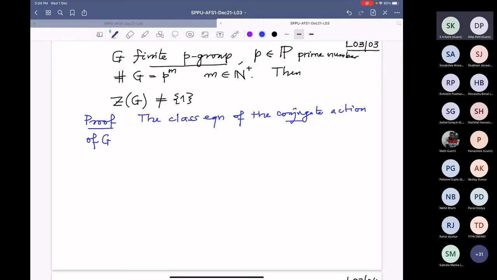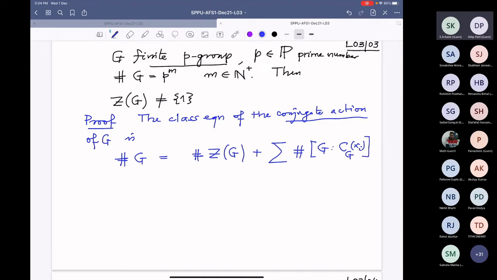When I say conjugate action it means it has to be on G only. We know the cardinality of G is equal to the cardinality of the center plus the sum of the indices, the cardinalities of conjugacy classes. And they are finitely many, so I'm just denoting them from i equal to 1 to r. This is the class equation.